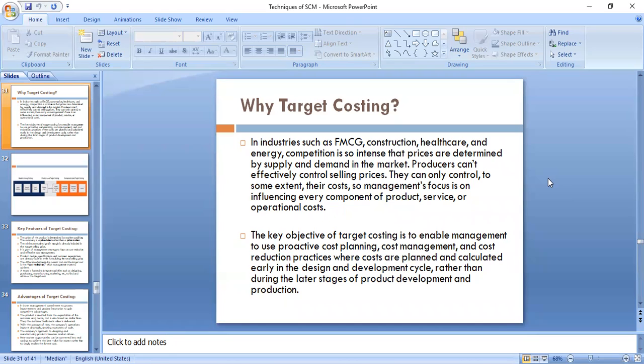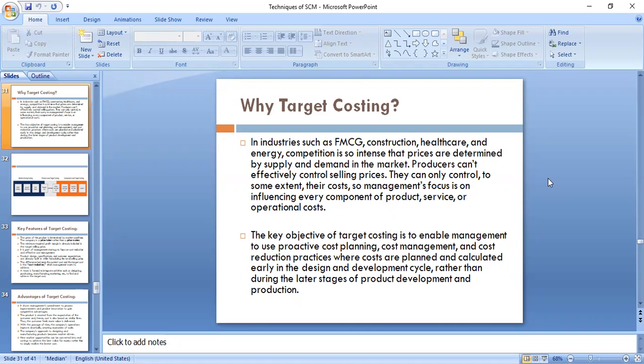That's why we use the target costing technique as strategic cost management, because you always see a few companies developing such good products. Take the example of Honda company. They develop such good cars at such a price that it gives them a competitive edge. When a Honda car is new, they don't charge a very high price, nothing like that.